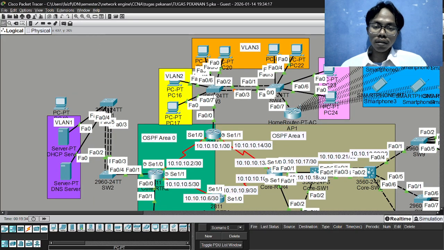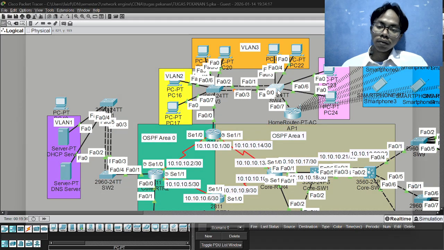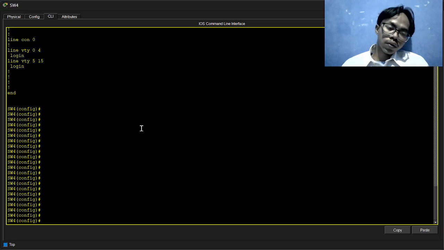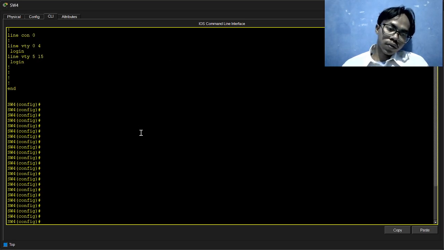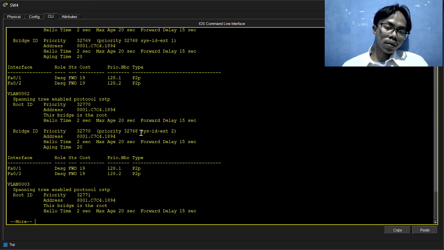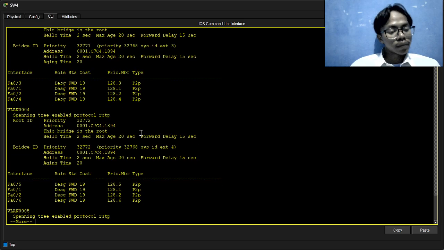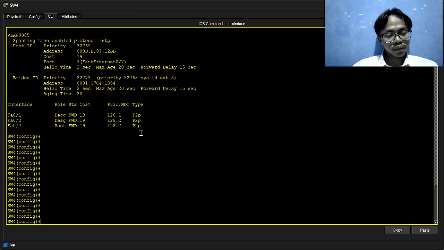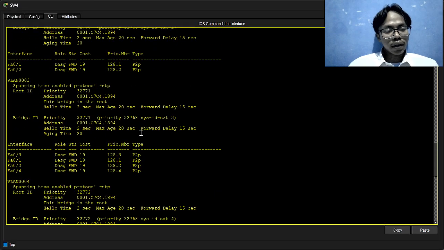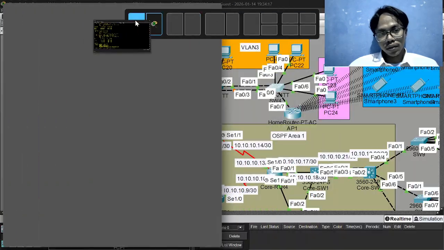We will show spanning tree. You can see many things, much knowledge that we get from this information.